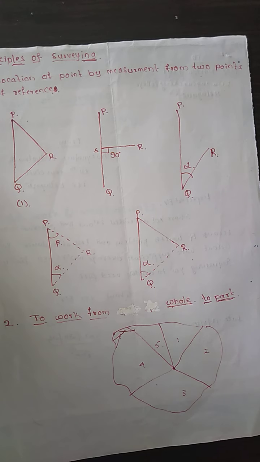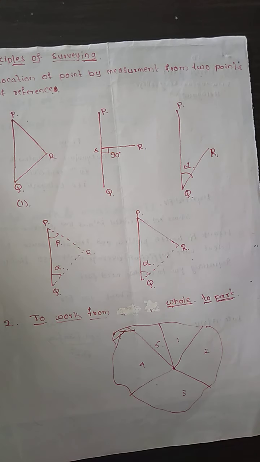So if we work from smaller areas to the larger areas, then if we have made any mistakes while working with the smaller triangles, they are going to be compounded and give you a big error at the end. That is the reason why we work from whole to part, from the larger one first and then to the smaller one. So this is how we work from whole to part.